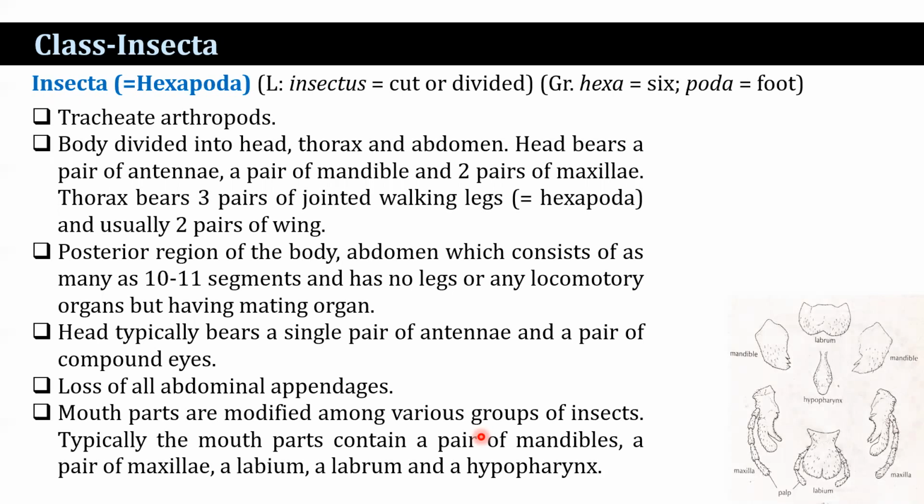Now, class Insecta. Insecta, also known as Hexapoda, comes from the Latin word insectus, meaning cut or divided, whereas hexapoda means hexa, 6, poda, foot. These are tracheate arthropods, with trachea as the respiratory organs.